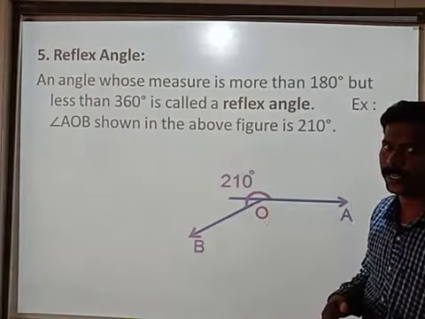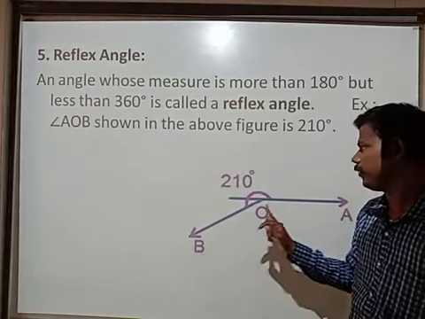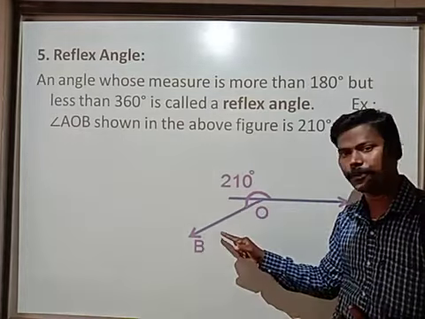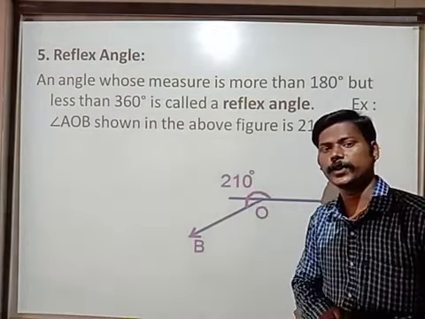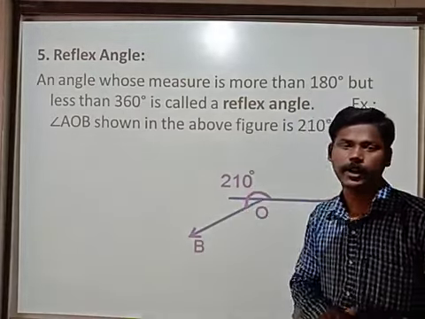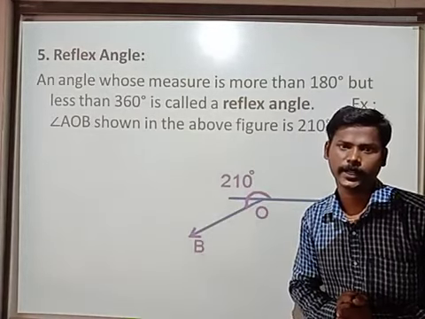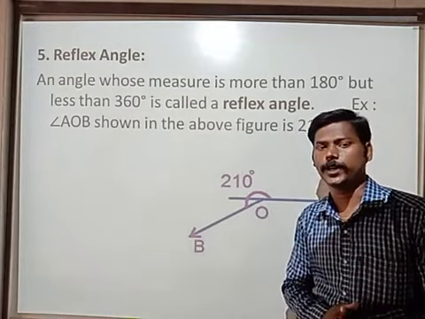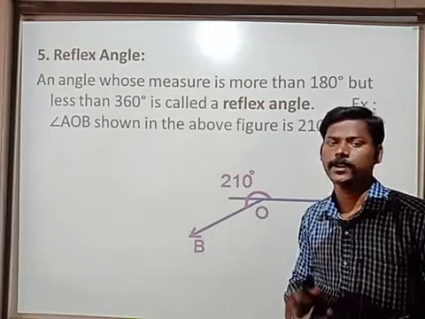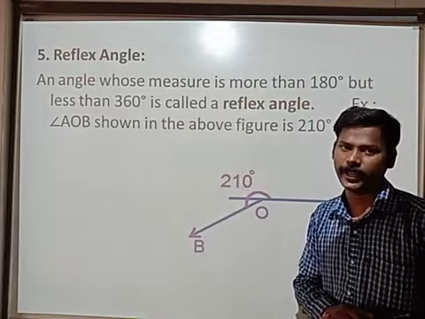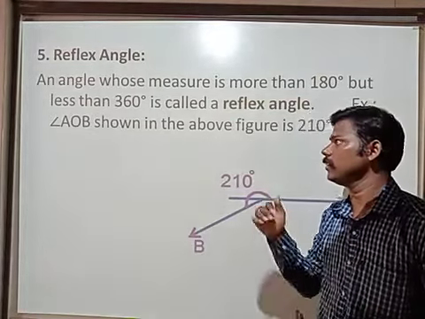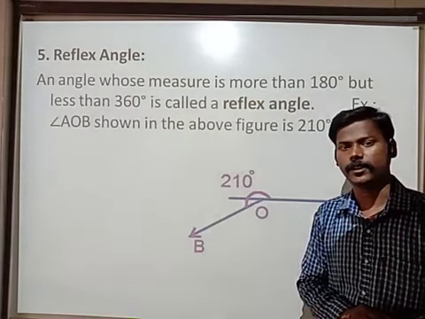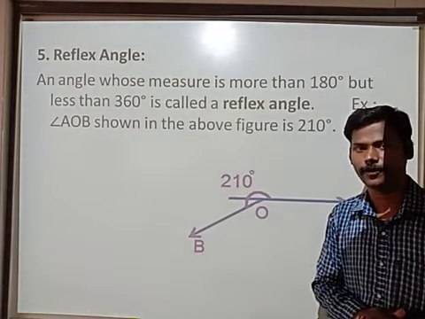All of you look at the board here. Here BOA or AOB. If you use the protractor and find the measure, how many here? 210 degrees. It is one type of reflex angle. Are you understanding? Not only 210 degrees, 220, 200, 250, 270, 350, 359 are also called reflex angles. Please note it down, children.